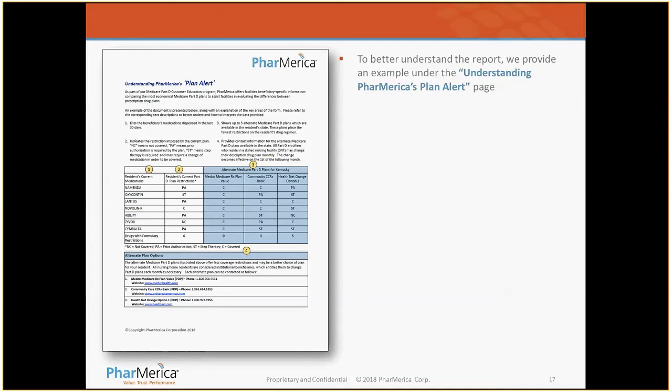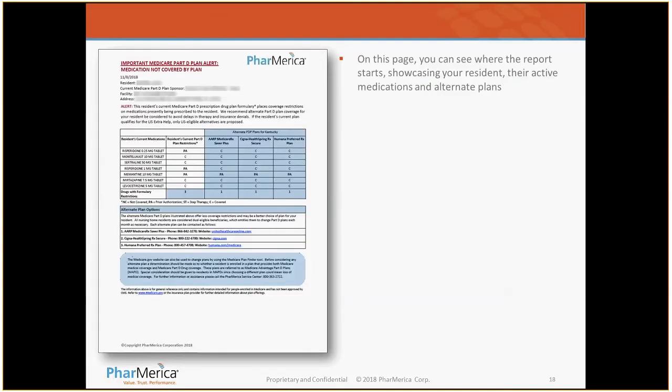So again, slide 18 that we're on is a specific example. It is by resident. So you could get anywhere from 10 to 200 of these in the PDF report, depending on how many residents you have in your facility. That will be resident specific, identify the current Med-D plan sponsor, again, the facility and address, and then for the particular resident, their specific drug regimen that they're currently on for active prescriptions, and what the coverage would be under the current plan and the requirement under 3 alternatives.